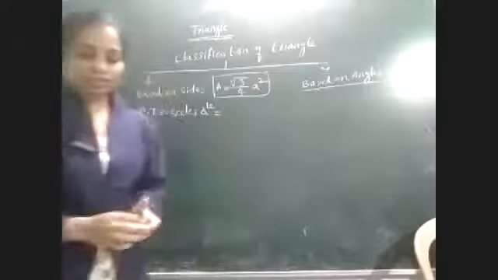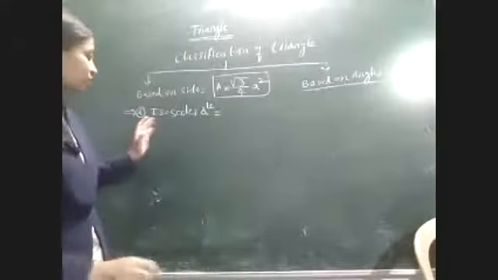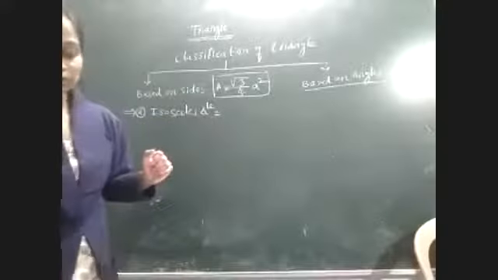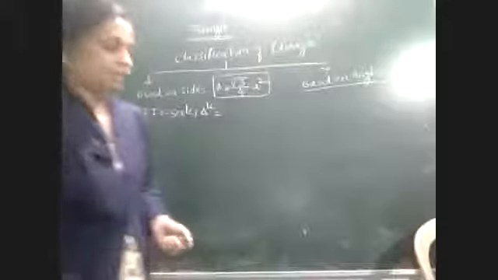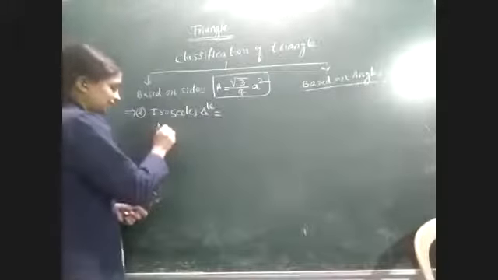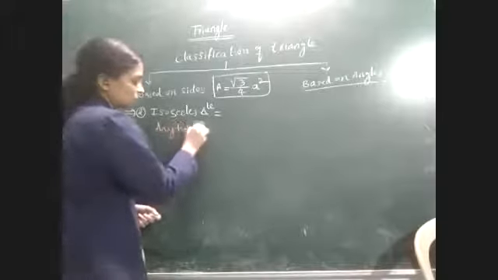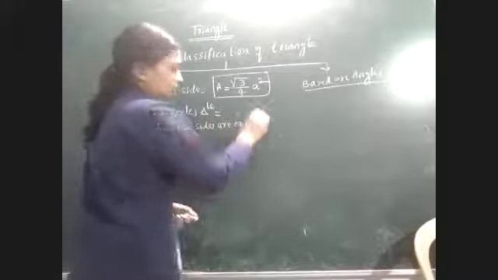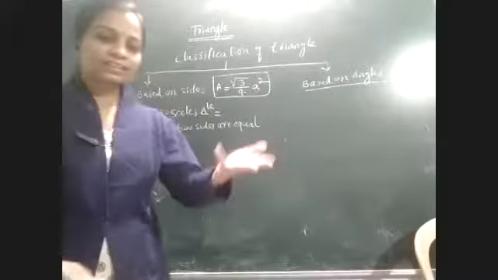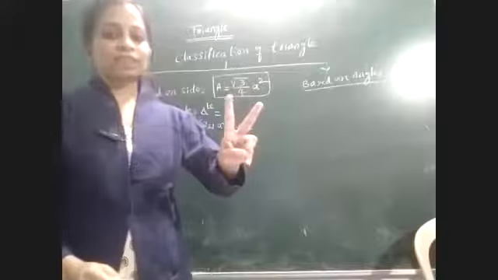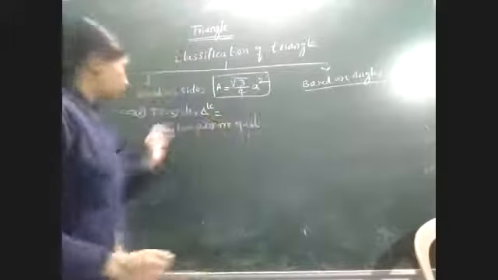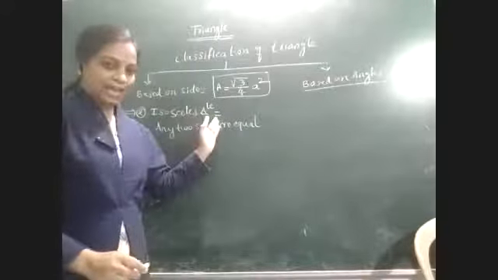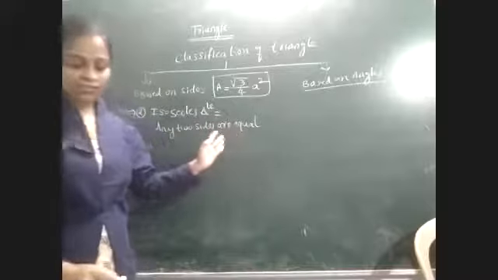What is the definition in English? What is the definition of isosceles triangle? So isosceles triangle has two sides equal and one side unequal. Here any two sides are equal. There are three sides, and in those three sides, any two sides being equal is called isosceles triangle. This is the definition of the isosceles triangle.